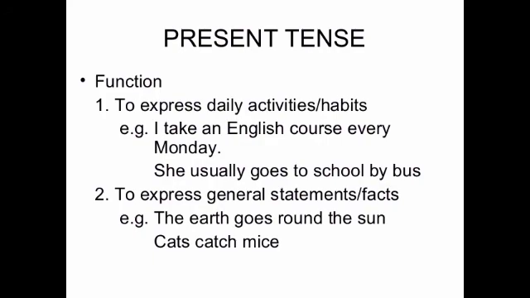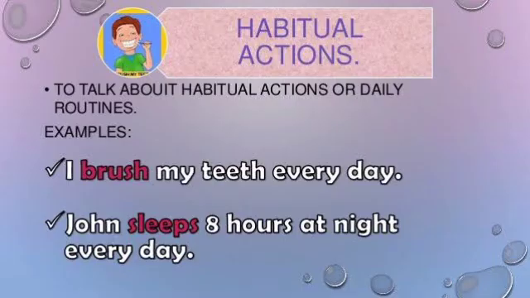She usually goes to school by bus. It's a habitual action. Daily activity. Look at these examples. I brush my teeth every day. It's a habitual action. John sleeps 8 hours at night every day. It is also a daily activity or habitual action. So our daily activities or habitual actions should be said in simple present tense.